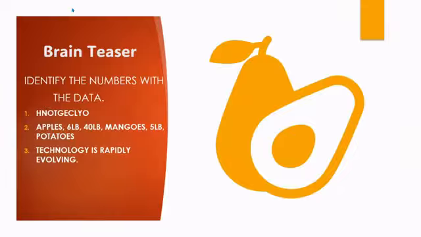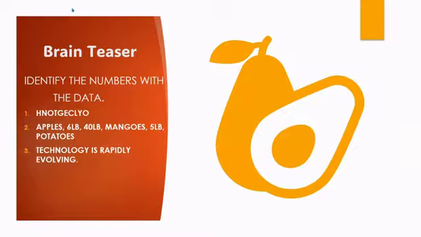Here is a small brain teaser. So here we are required to identify the numbers with the data. Number one, HNOTGECLYO. Does this have any meaning? Does it make sense? Can this be useful? Can this aid in any decision making? Are we able to get any information or any knowledge from this right here? I don't think so. I believe that this is raw facts. So hence I would have to classify number one as data.